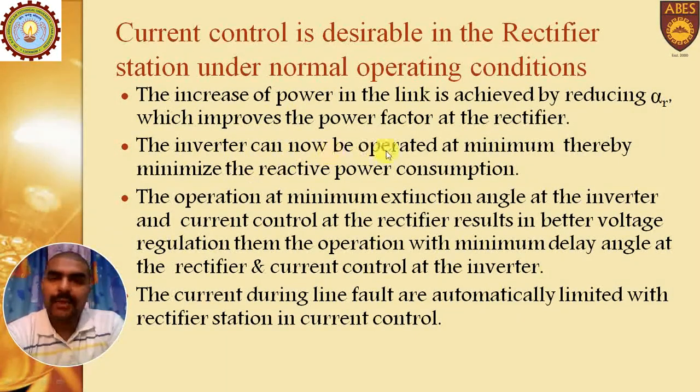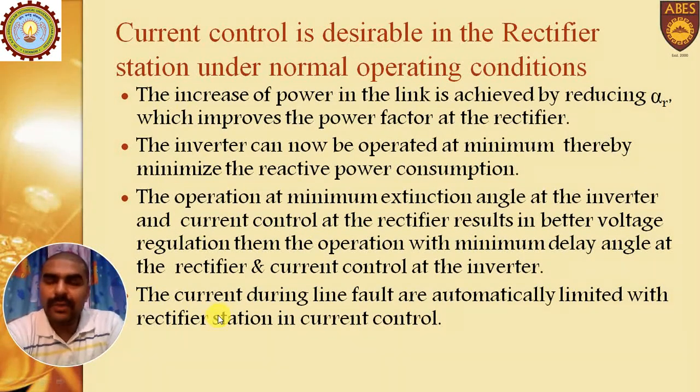Then the inverter can be operated at constant extinction angle or minimum extinction angle. It means it will result in minimum reactive power consumption. So the operation at minimum extinction angle at the inverter end and current control at the rectifier end results in better voltage regulation. Another point which I have already mentioned is that it also maintains the current. So in a faulty condition, whenever any fault occurs, the controller will act immediately and maintain the current within the limits.